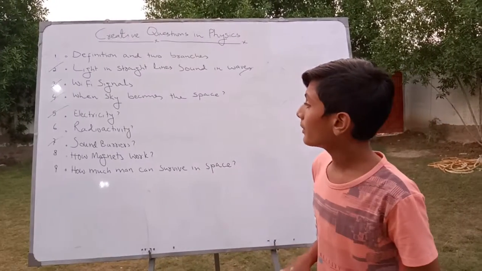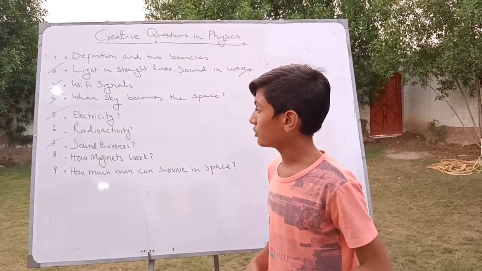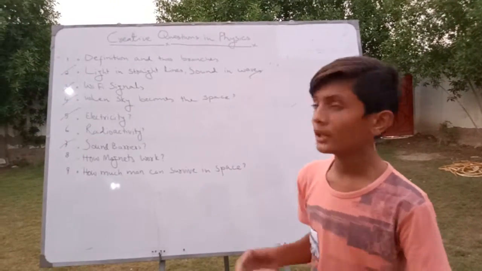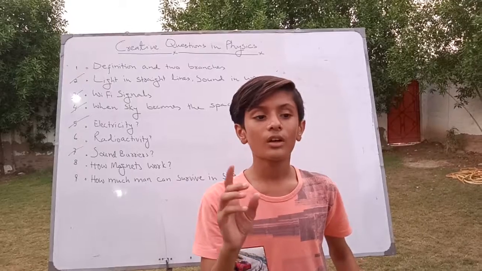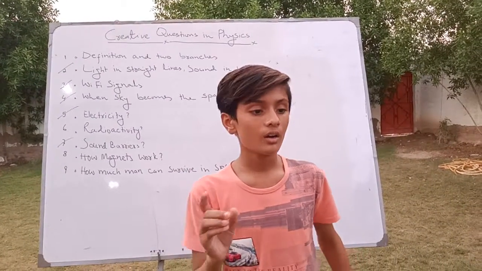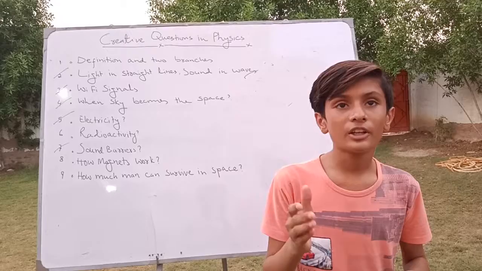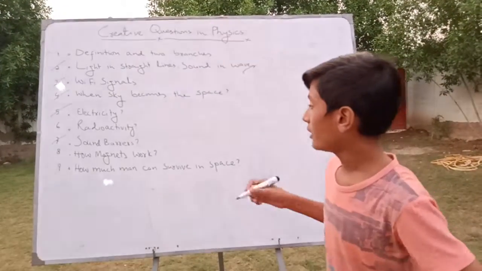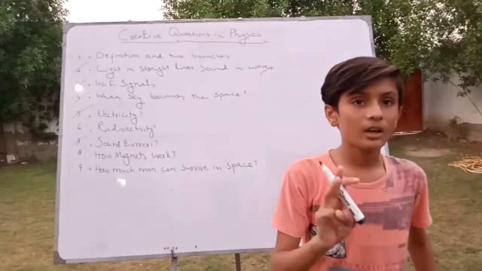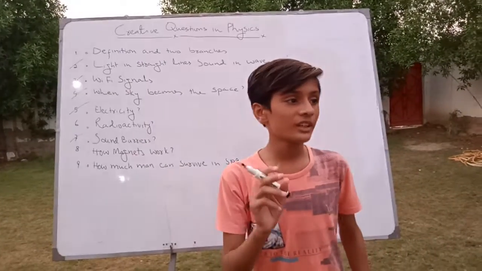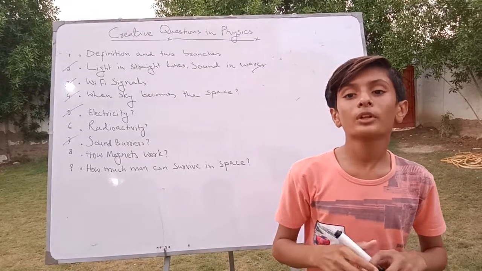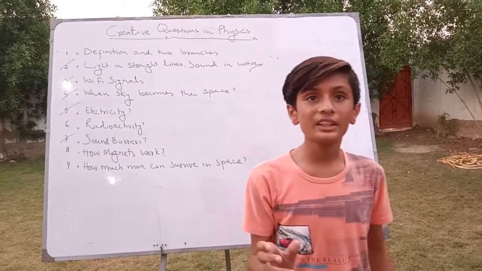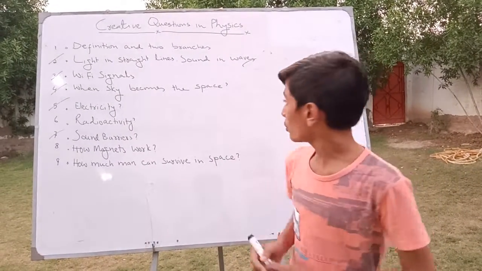So my number 2 point is radioactivity. Guys, when you look at radioactivity, I define it as the spontaneous emission of radiations from atomic nuclei. So I make the picture. And radioactivity consists of 3 rays. Number 1 is alpha, which carries a positive charge, number 2 is beta, which carries a negative charge, and gamma, which is neutral. So this is the shape.